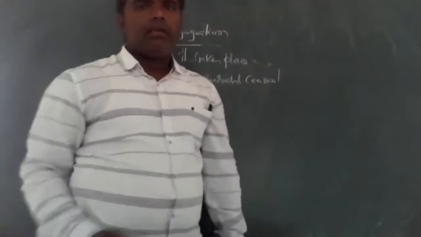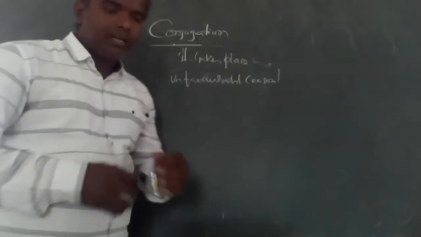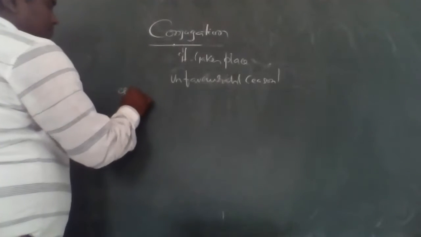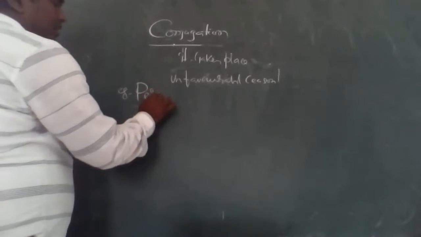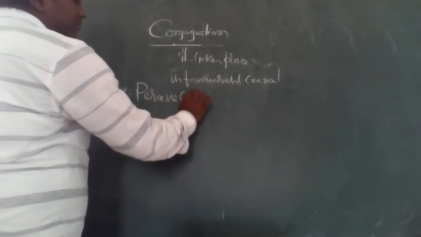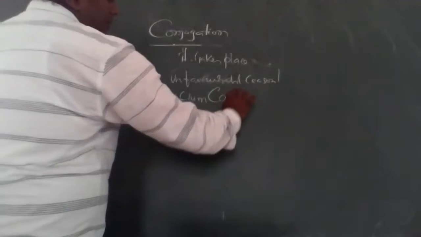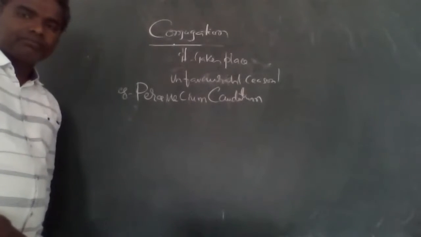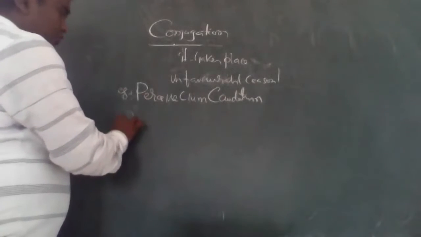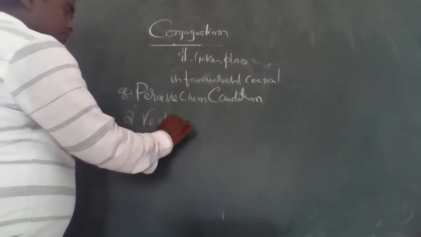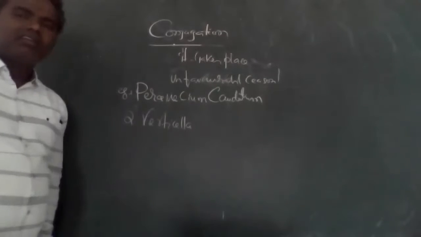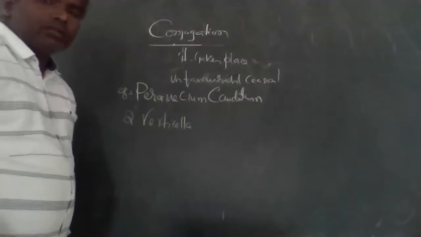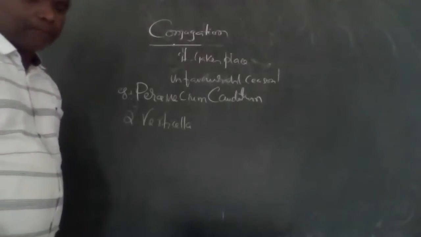Now, it takes place in unfavorable season. The examples of conjugation: number one, Paramecium caudatum; number two, Vorticella. The conjugation process takes place in these two examples.